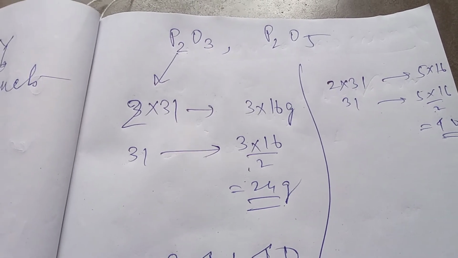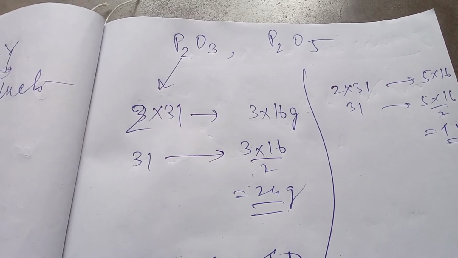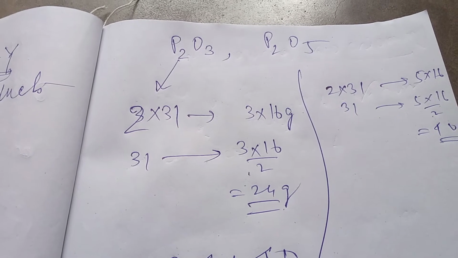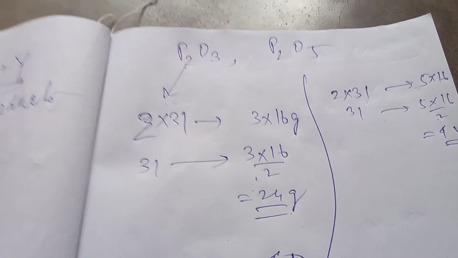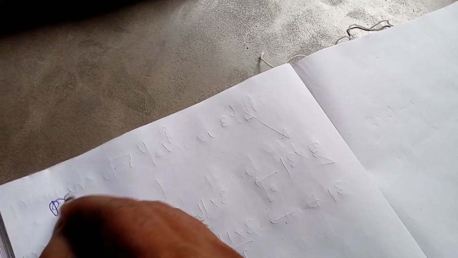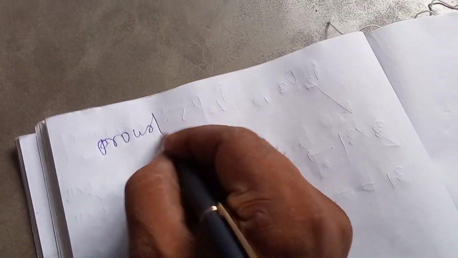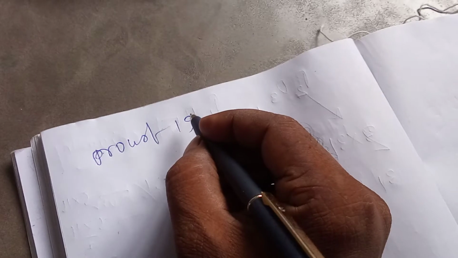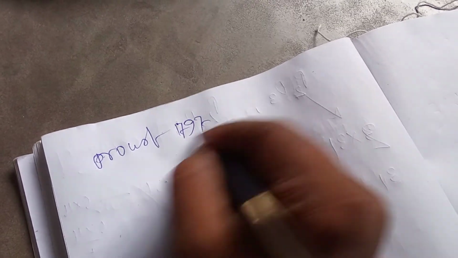And I skipped the law of definite proportion, so there are some mistakes. One law is ignored, that is Proust in 1797.